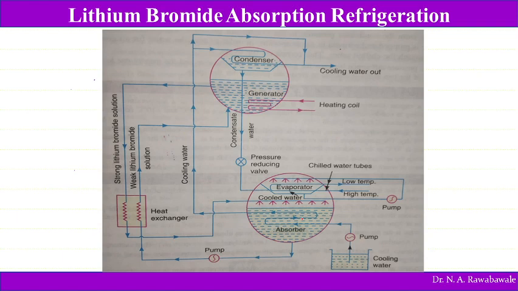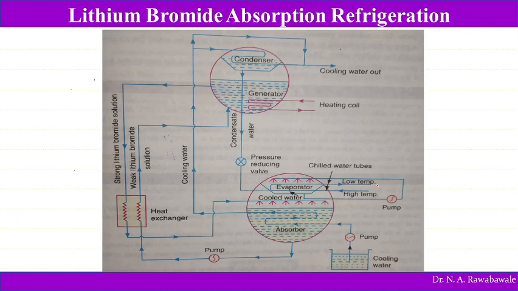Now this lithium bromide absorption refrigeration system is generally used for producing temperatures above 0 degrees Celsius and below ambient temperature. So this is generally used in air conditioning systems. Now let us see the difference between the aqua ammonia vapor absorption refrigeration system and lithium bromide.